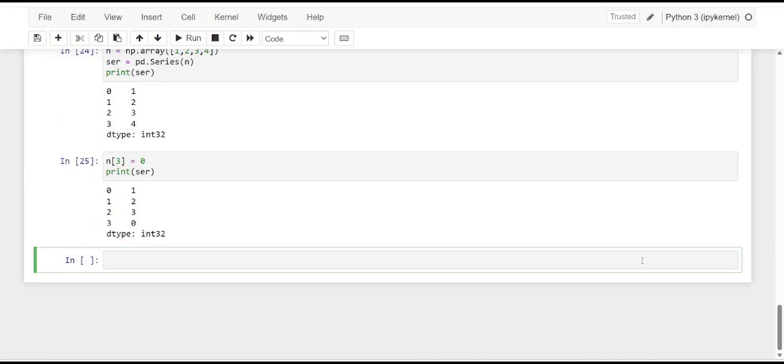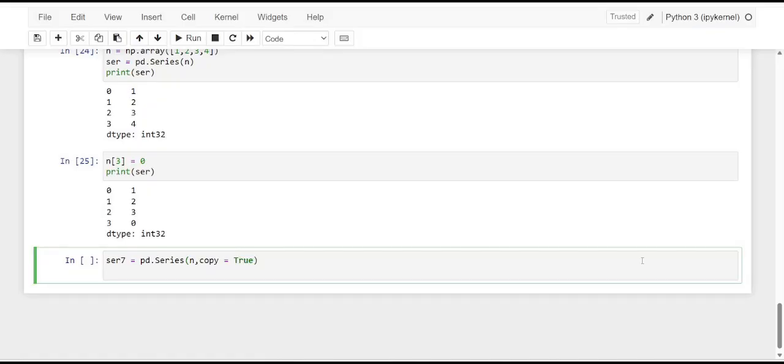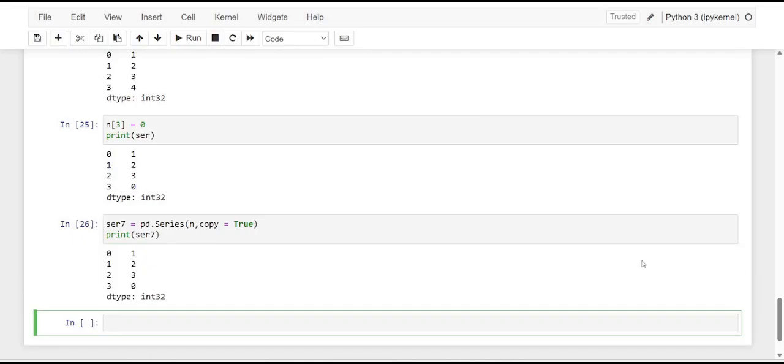So here I go with SCR7 and pd.Series, and here I'm going to use n, and this copy here I'm going to make true. Let me print SCR7, and see here we have 3, the exact 3 index.